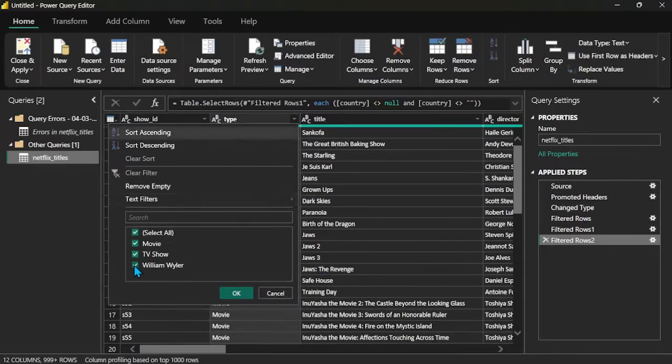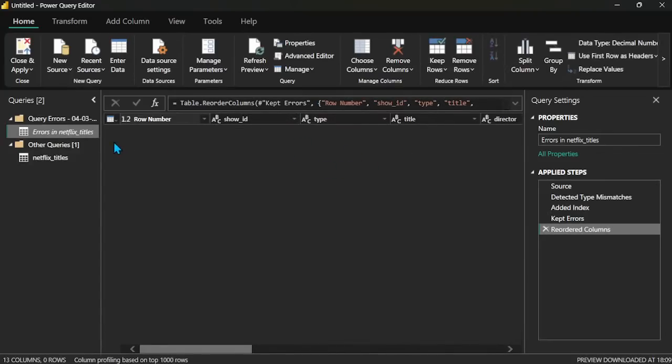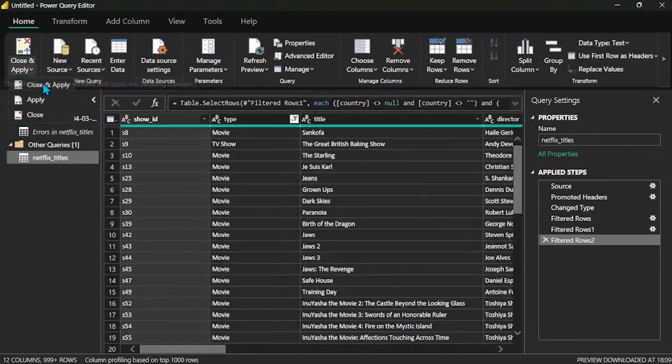So now the additional value, William, is not one of the categories of our type column. It is an additional one. So I will remove William by deselecting that and applying this. Now everything has only movie and TV shows. Once I remove the error, the error is automatically cleared. Now I will close and apply this window.